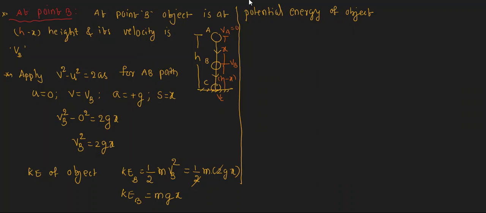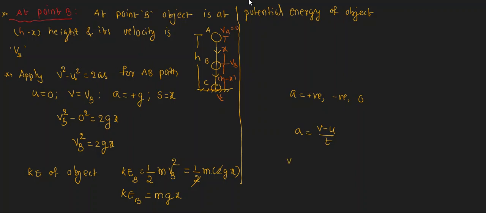A student asks why acceleration is taken as plus g there and not minus g. Acceleration may be positive, or negative, or zero. There is an acceleration formula: it is the rate of change of velocity, change in velocity by time. Acceleration means change in velocity by time.